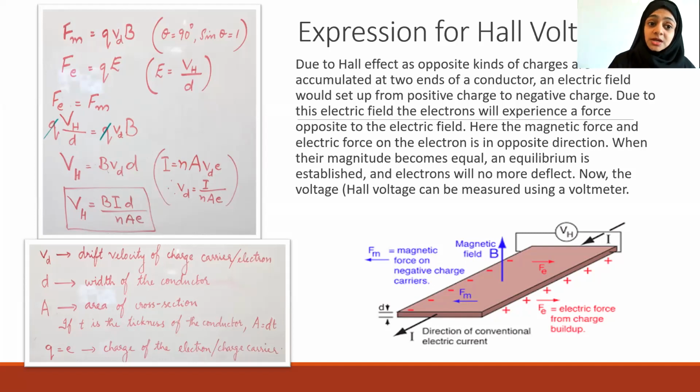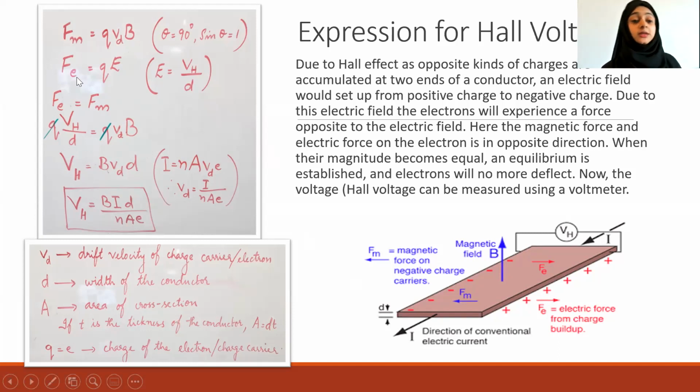The velocity of the electrons, which is opposite to that of current, and B are perpendicular. So theta is 90, so I can put sine theta as 1. So QVB.